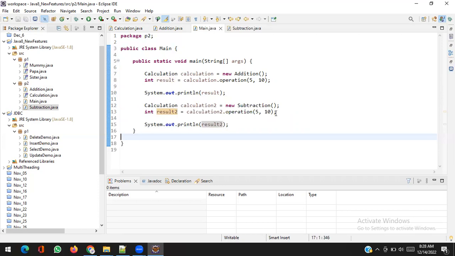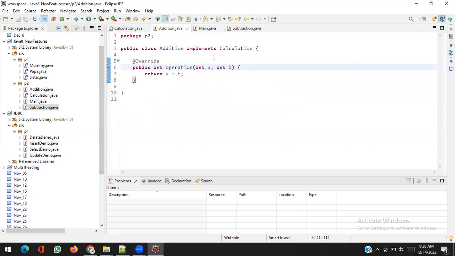We can do the same, we can create a multiplication class, we can create a division class, but it will take lots of time. And for a single method, I have to create a class, I have to implement something like that. So is there any other way? Yeah, we have another way also.